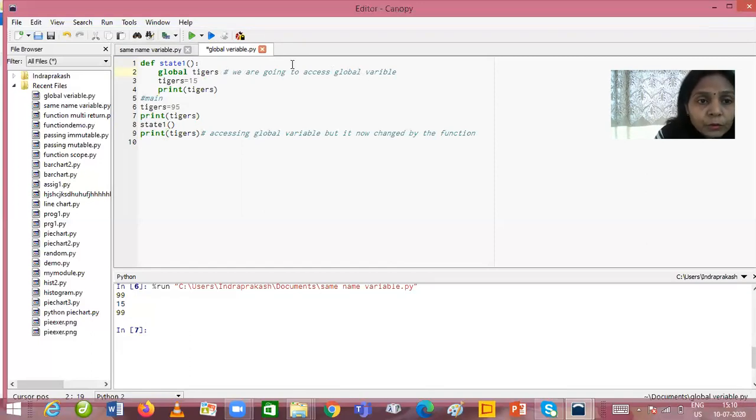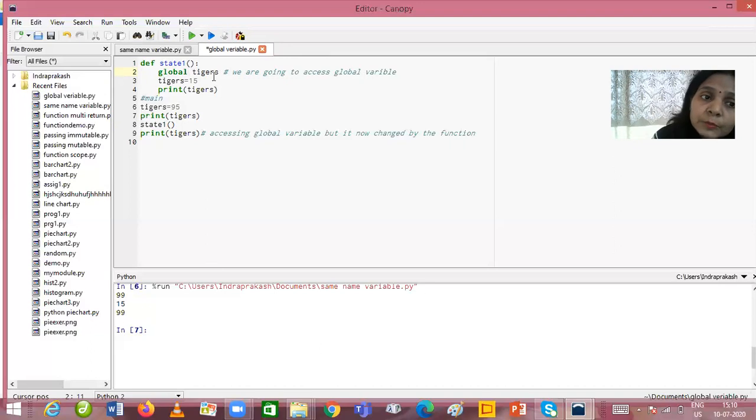So children, if you don't want to declare a local variable inside the function and you want to refer to that particular global variable that is outside of the function, you need to use the global keyword. So the function will use that particular global variable inside the function body, right?